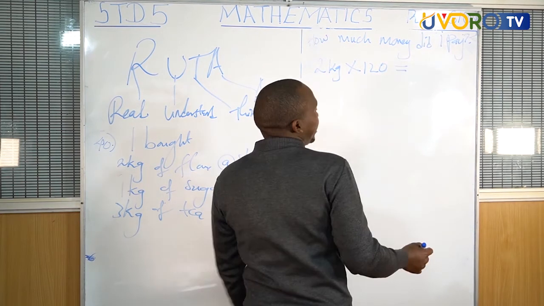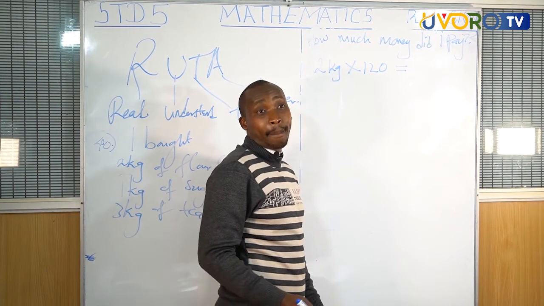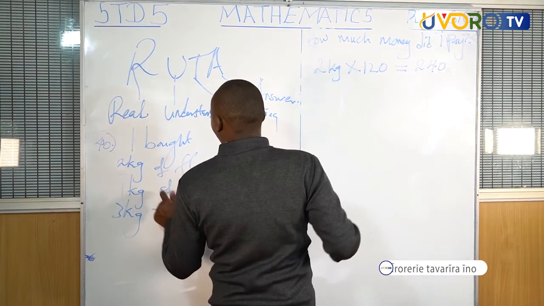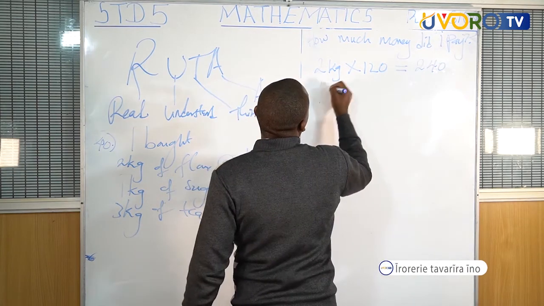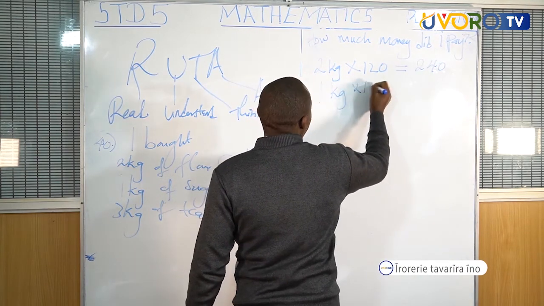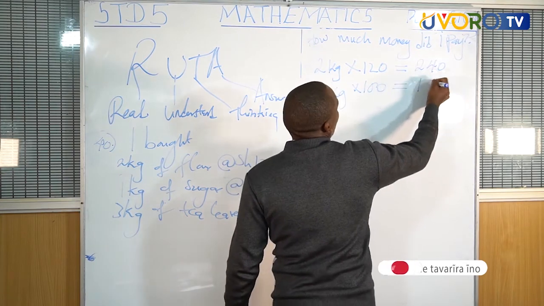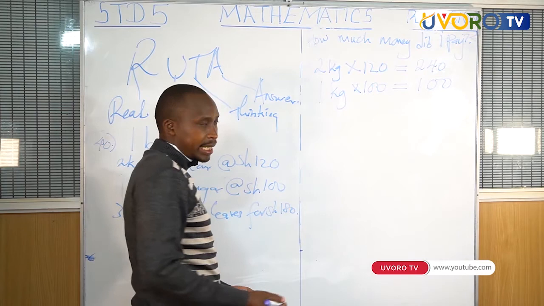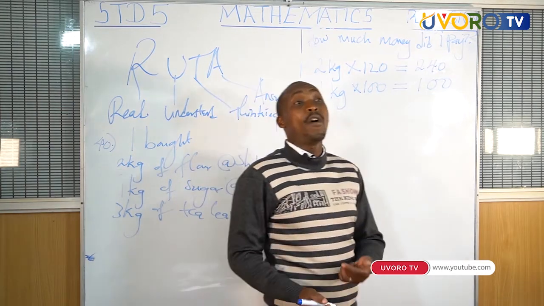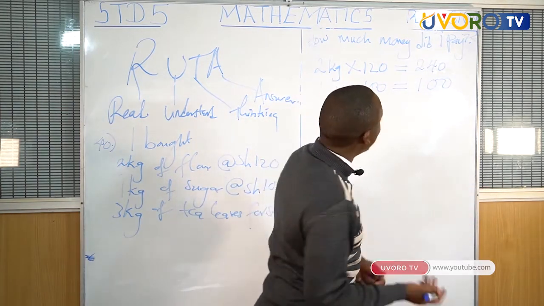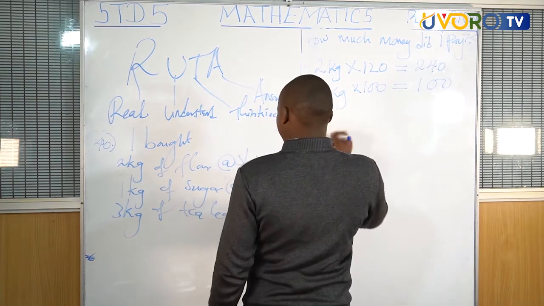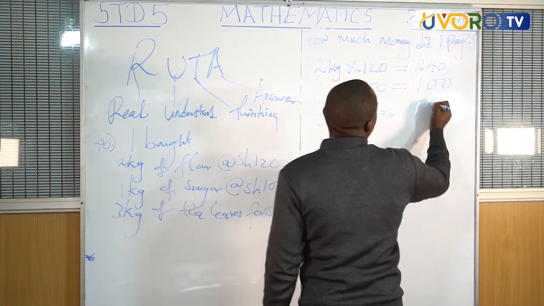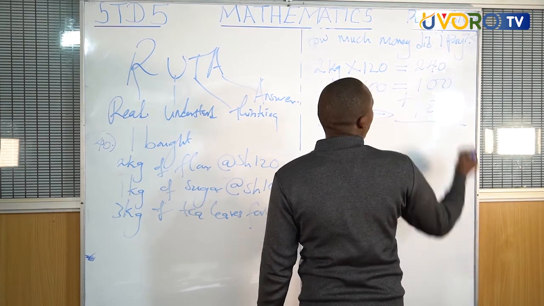What is 120 plus 120? 240. Very good. Now, 1 kg of sugar, 1 kg times 100. 1 times 100 is 100. 3 kg of tea leaves, 4 shillings. We don't multiply 4. That is 3 kg. That is direct 180. What are you supposed to do?